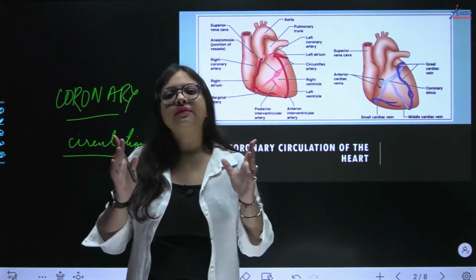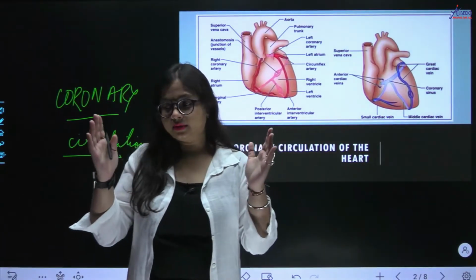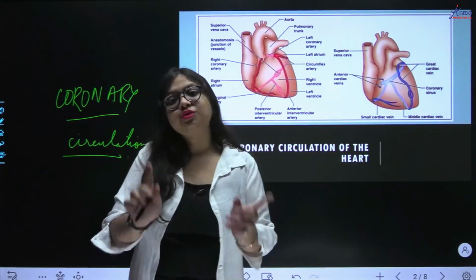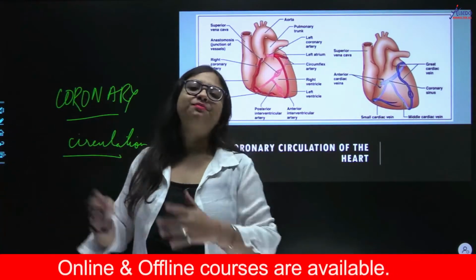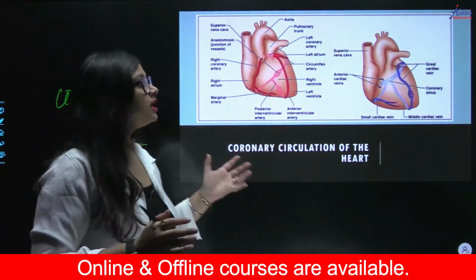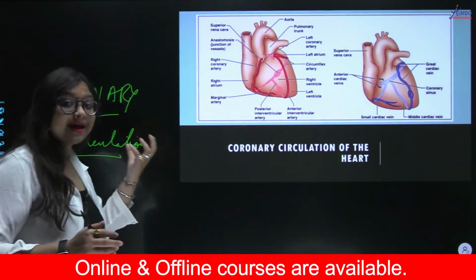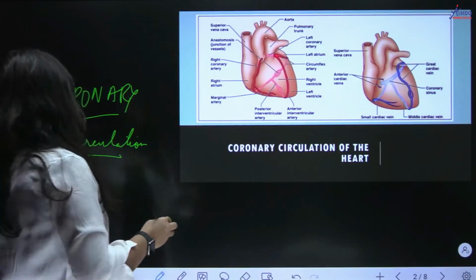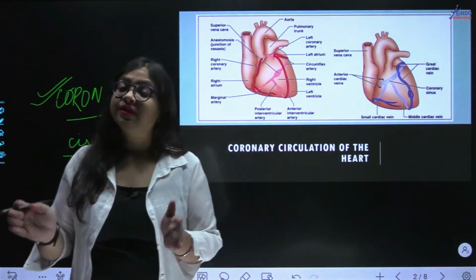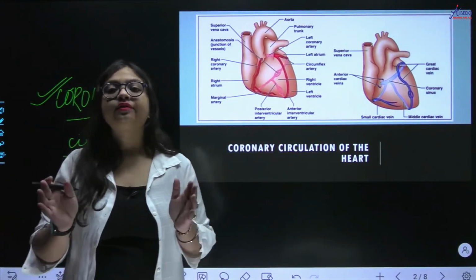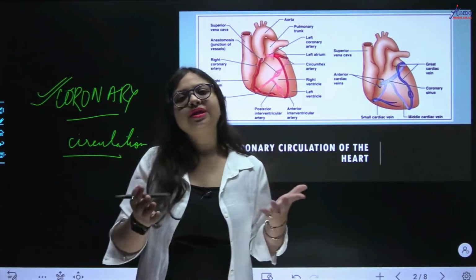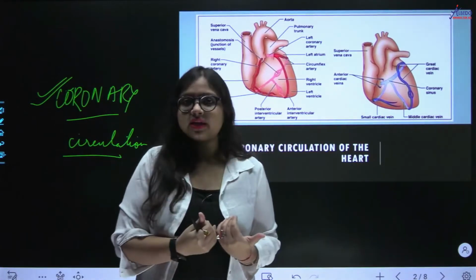So first, whenever the oxygenated blood is coming from your lungs to your heart, you first need to supply the heart, so that your heart can supply blood to all the other parts of your body, right? What are those vessels which supply the heart itself called? They are called coronary arteries and veins. So what are coronary arteries and veins? They are those blood vessels which supply and drain blood from the heart, right? Arteries supply the blood, and veins take away the blood.